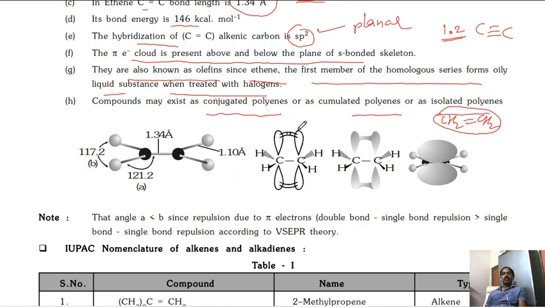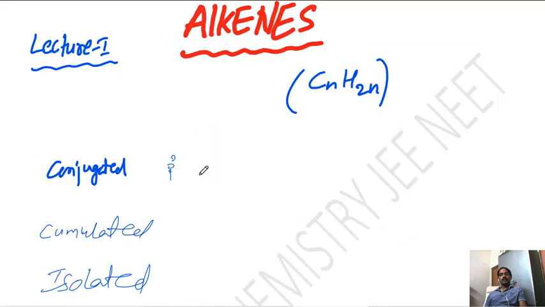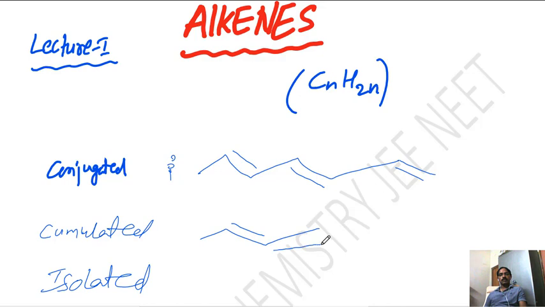Conjugated, cumulated and isolated. Conjugated means alternate pi bonds are there. This is the conjugated. Cumulated means continuous double bonds. Here double bond is there, again here also double bond will be there. This is the cumulated.